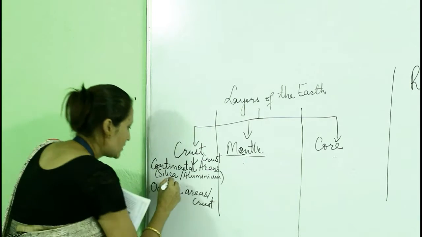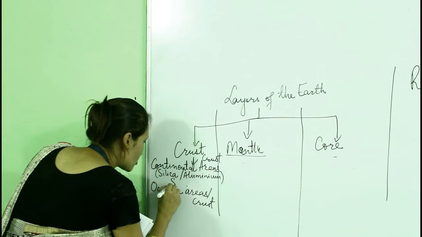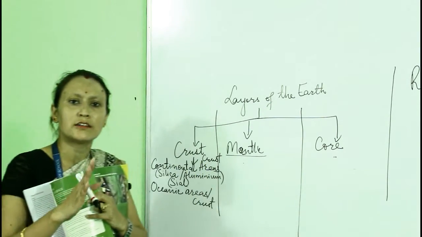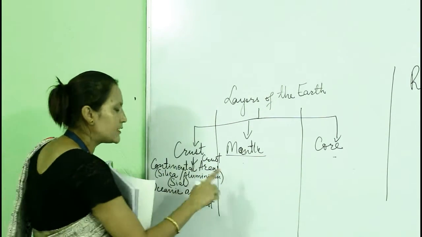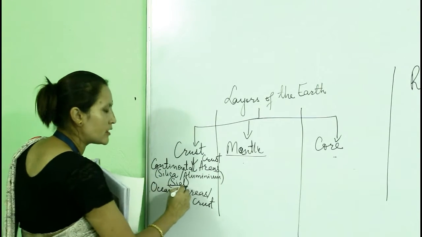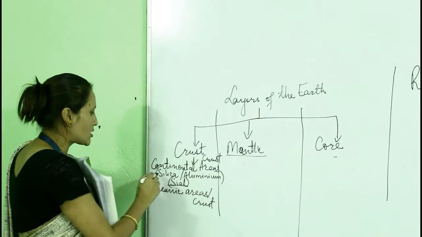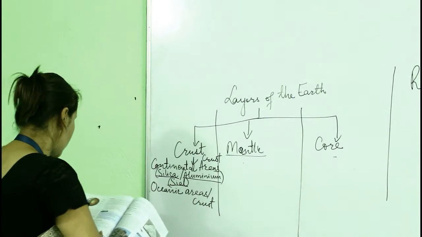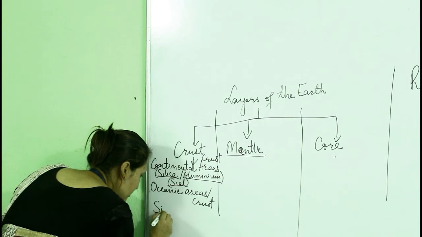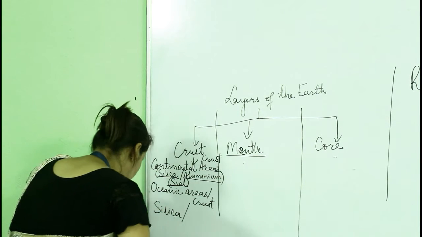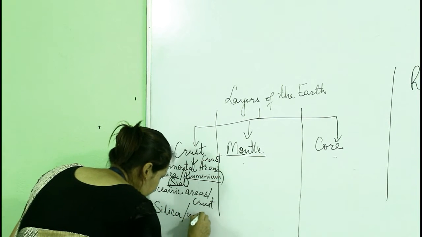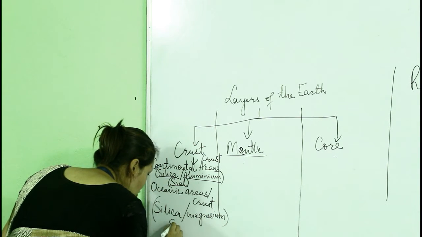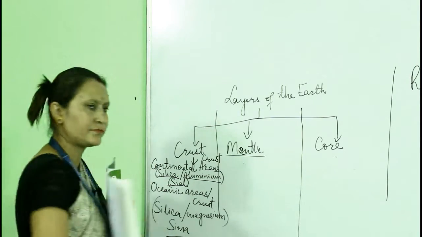Clear? So that's why the continental crust is also called SIAL. Why is the continental crust called SIAL? Because it is composed of silica and aluminium. Now the oceanic crust consists of silica and magnesium, and in short it is called SIMA.